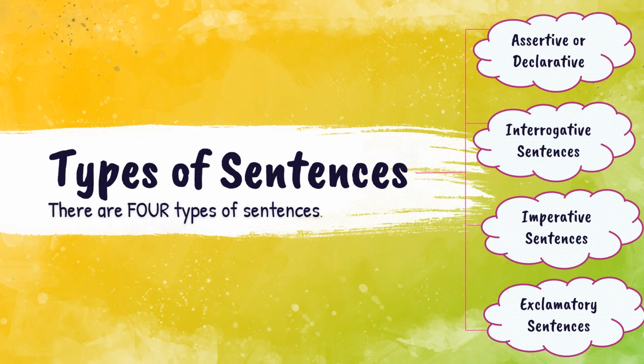Our next topic for today is types of sentences. There are four types of sentences. First, assertive or declarative sentences. Second, interrogative sentences. Third, imperative sentences. And fourth, exclamatory sentences.